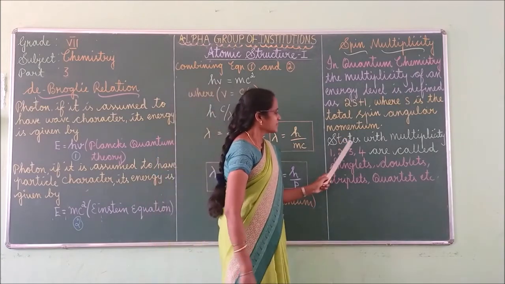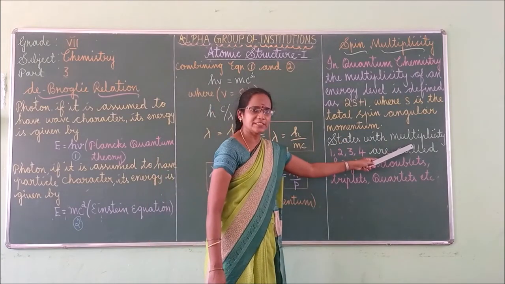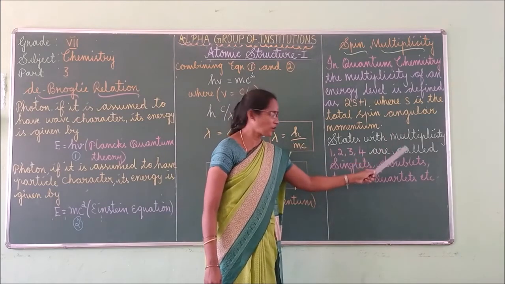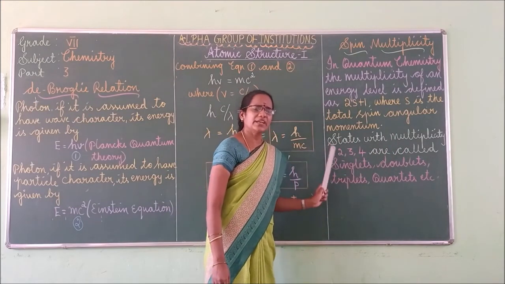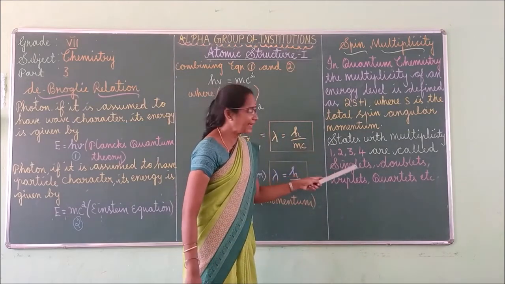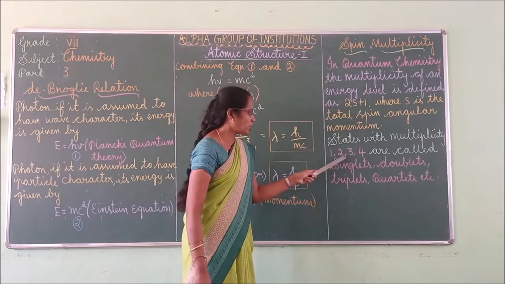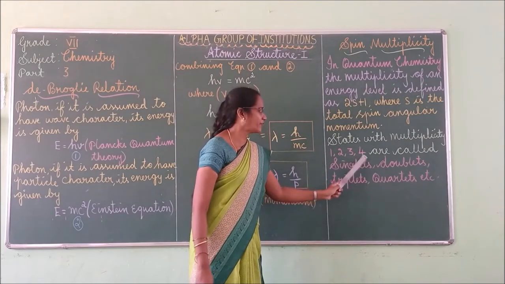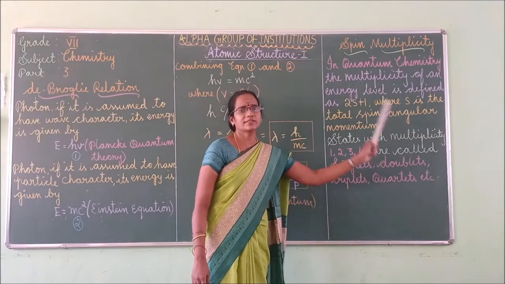Here, states with multiplicity 1, 2, 3, 4, 5, 6 are given names. For each digit we call it by one name. For 1 we say singlets, for 2 doublets, for 3 triplets, and for 4 quartets, and so on.